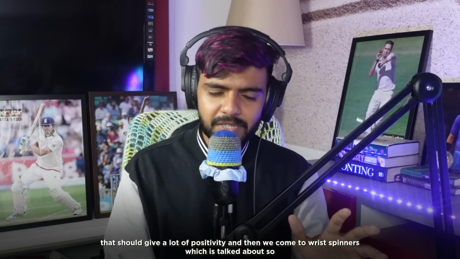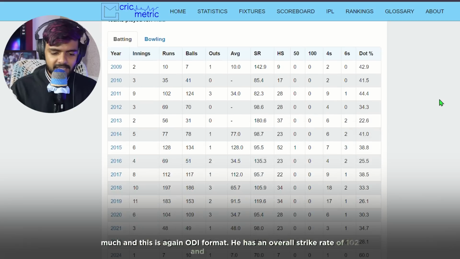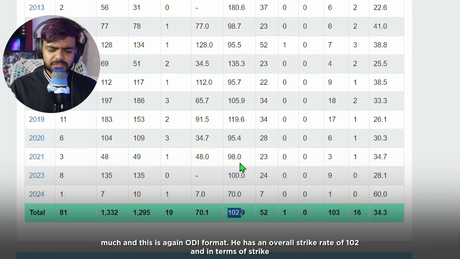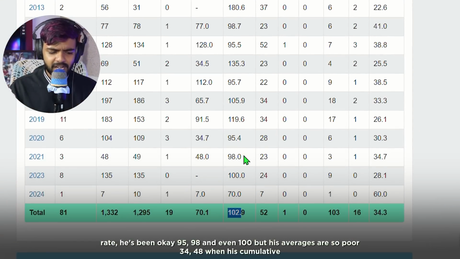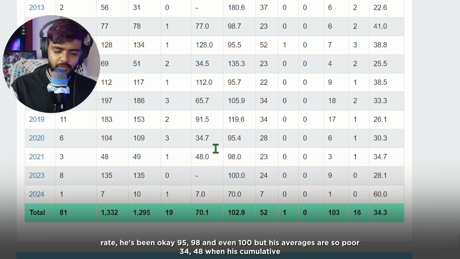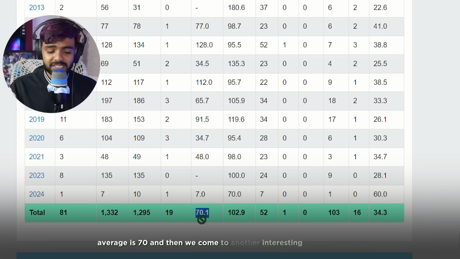And then we come to wrist spinners, which is talked about so much, and this is again ODI format. He has an overall strike rate of 102, and in terms of strike rate he's been okay, 95, 98 and even 100, but his averages are so poor, 34, 48, when his cumulative average is 70.